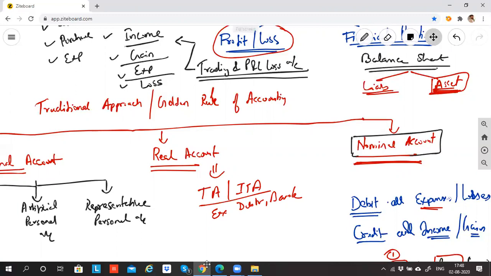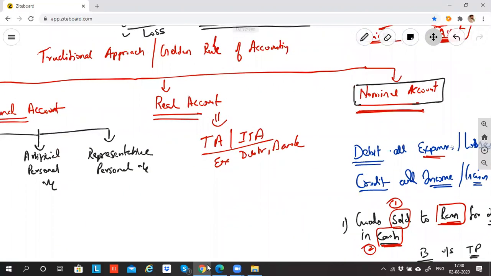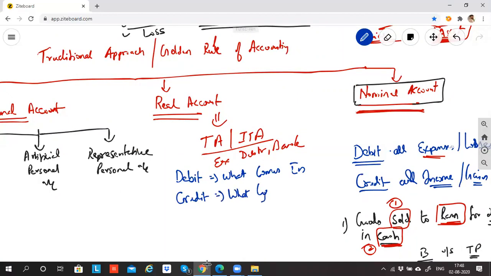So what does the real account say? Debit what comes in, credit what goes out. This is the rule.